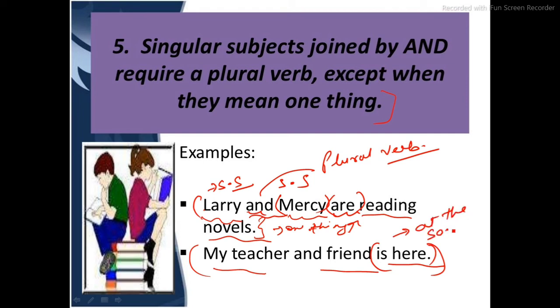At the same place. So both of them are at the same place, and if both of them are at the same place, then we will use a singular verb. Okay, so look, except when they mean one thing. So this sentence means one thing, that both the teacher and his friend are at the same place. So we are using a singular verb. If they refer to two different things, then we will use a plural verb.